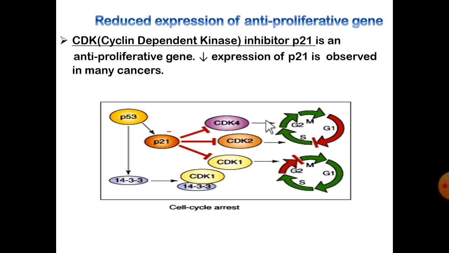These CDK proteins promote cell division. So this gene usually inhibits the CDK protein, thereby inhibiting cell division. In many cancer cells, a reduced expression of such P21 protein is observed, which leads to the reduced expression of anti-proliferative gene.